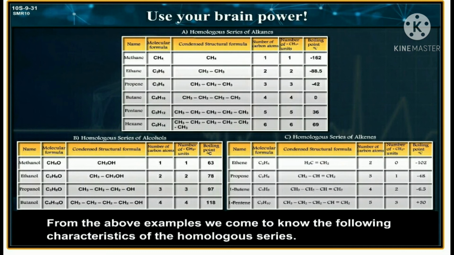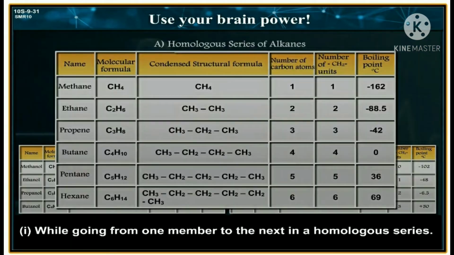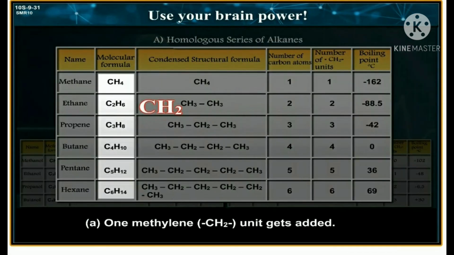From the above examples, we come to know the following characteristics of the homologous series. First, while going from one member to the next in the homologous series, A, one methylene, that is CH2 unit gets added.